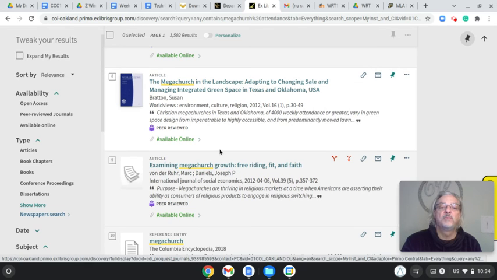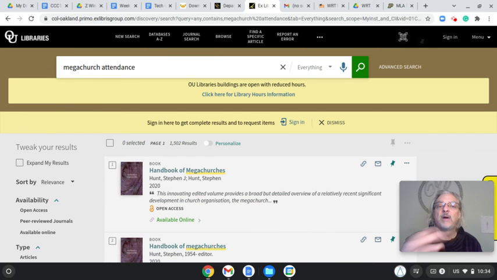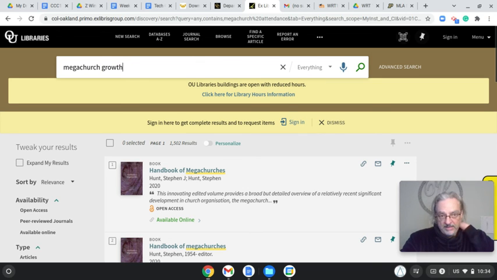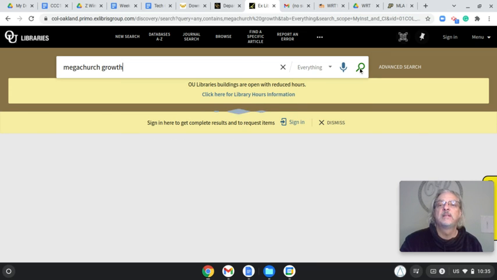Growth has to do with attendance, why people attend. The church grows. That's why churches become megachurches, because they grow. So that gives me an idea that I can change how I'm searching, and maybe instead of attendance, let's go with growth and see what happens. We might get some different results.